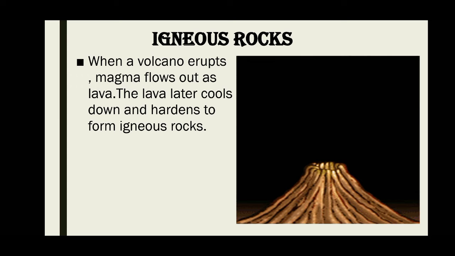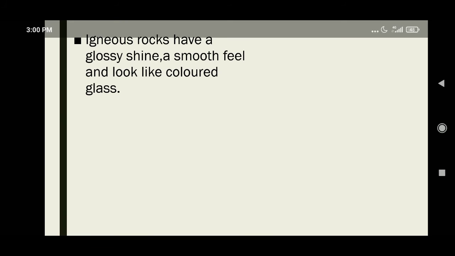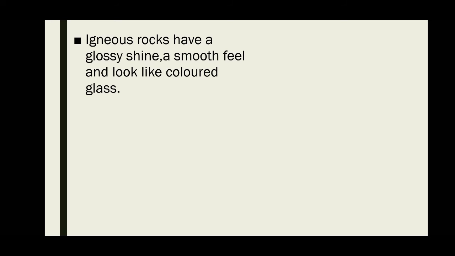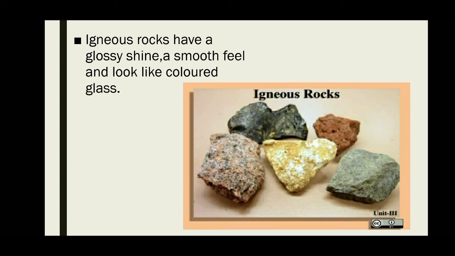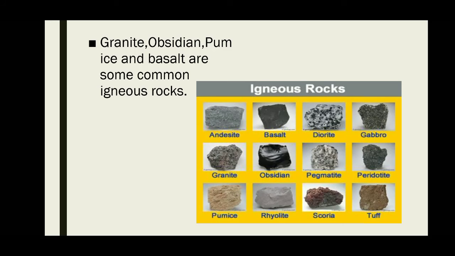So students, this is how igneous rocks are formed. The word igneous stands for fire made. The meaning of the word igneous itself means fire made. Igneous rocks have a glossy shine, a smooth feel, and they look like colored glass, like you can see here. So students, there are different types of igneous rock in our nature.